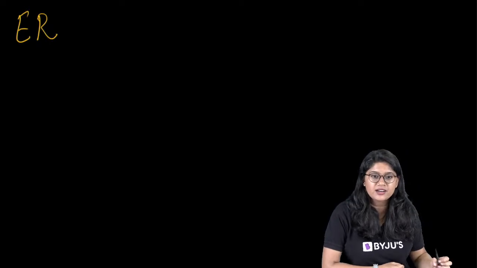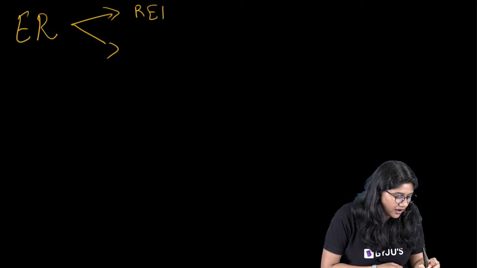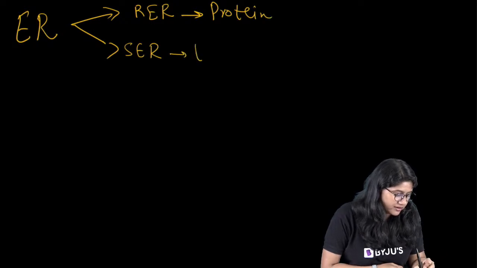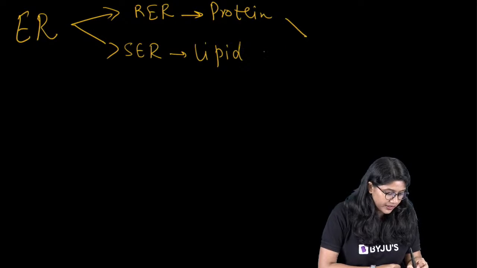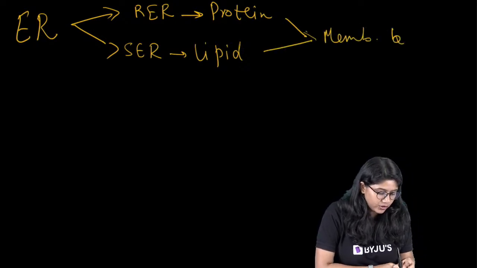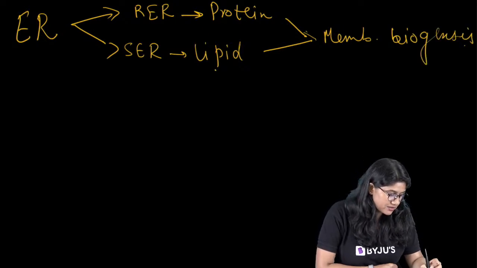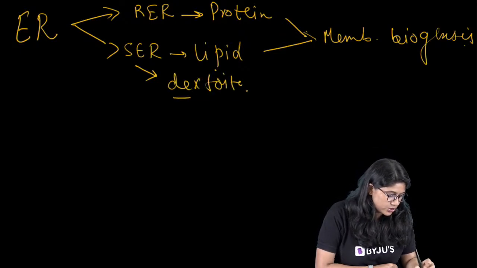What is ER? ER is endoplasmic reticulum. It is of 2 types, smooth ER and rough ER. Smooth ER produces or manufactures the protein and rough ER produces the lipids, right? These 2 together help in the formation of membrane, and we call it membrane biogenesis. SER also helps in detoxification.